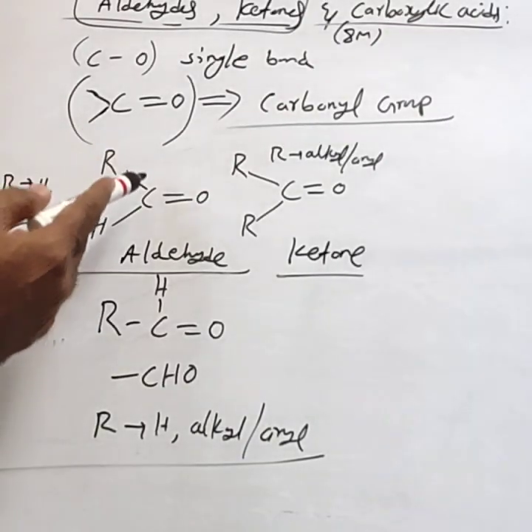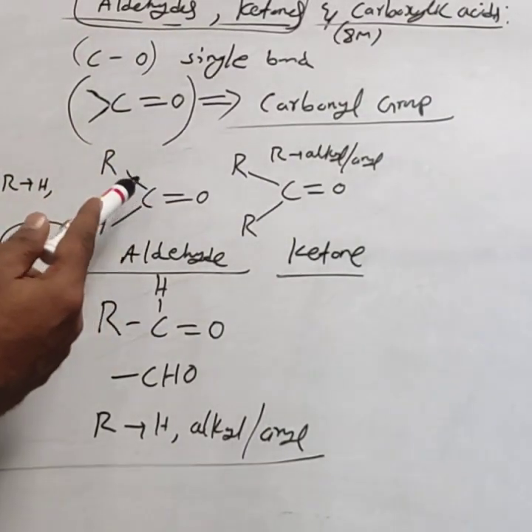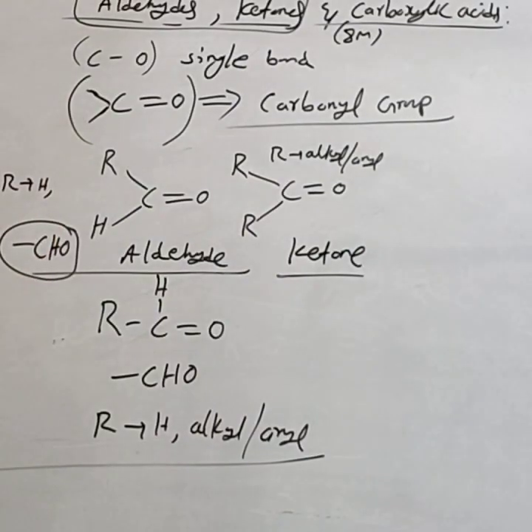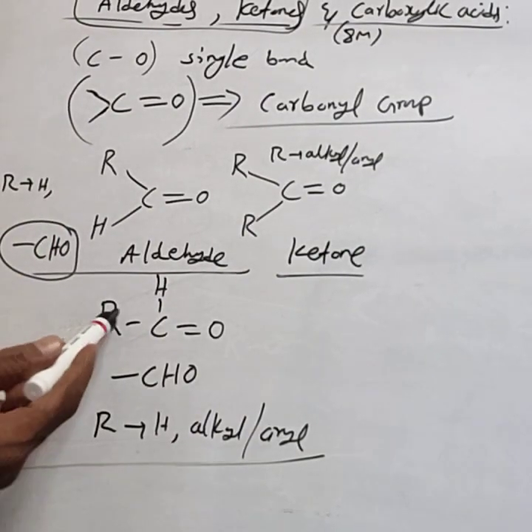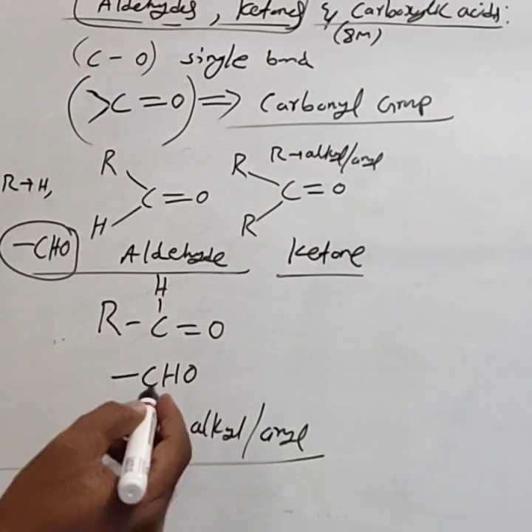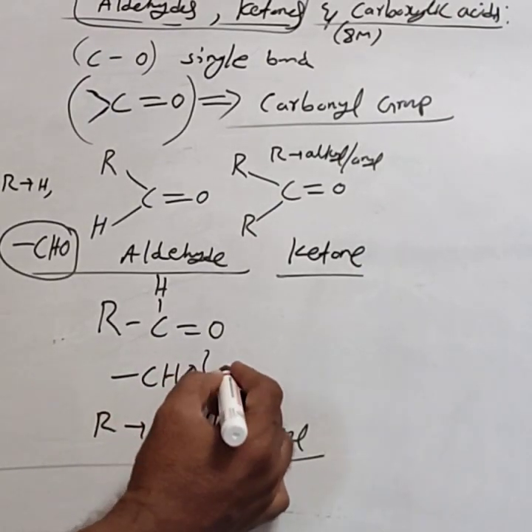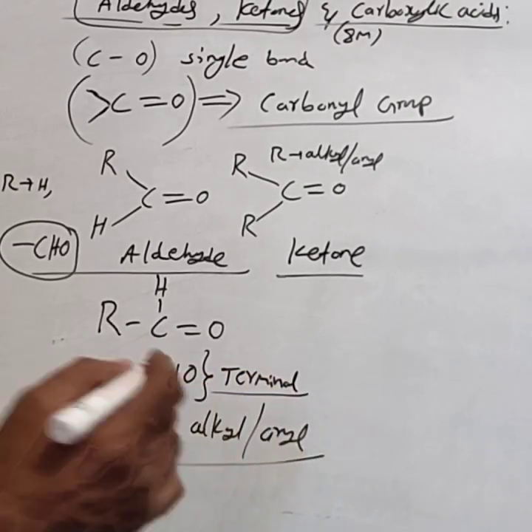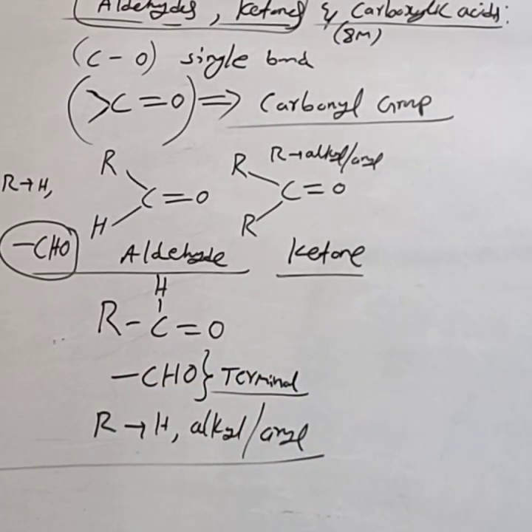That is, in aldehydes, in the carbonyl group, one valency is satisfied by hydrogen and the other valency is satisfied by the R group. The general formula is RCHO, and the functional group is CHO. The aldehydic CHO group is always present at the terminal position, at one end.